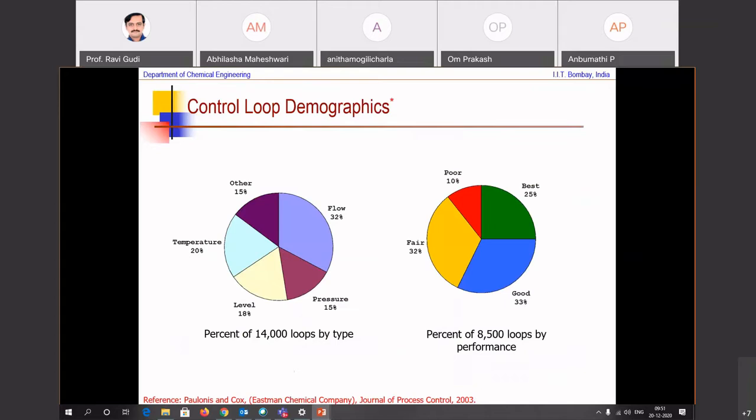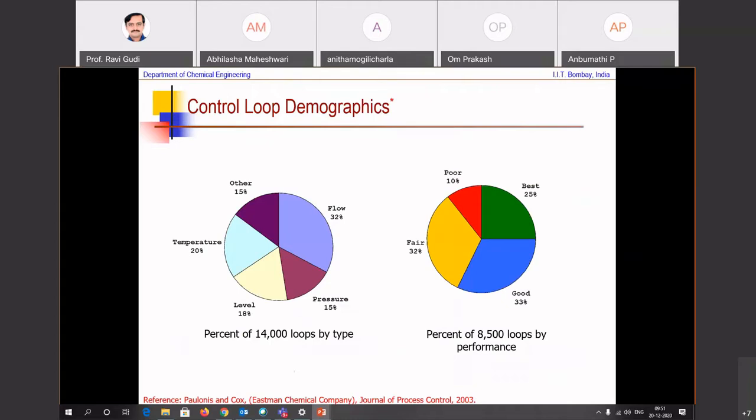For example, 32% of the controllers were flow, 15% pressure, 18% level, temperature 20%. Given this demographics, on the right-hand side you see that only a quarter of them are at peak operating performance. A massive 1/3 is good, 32% is fair, and 10% is poor.